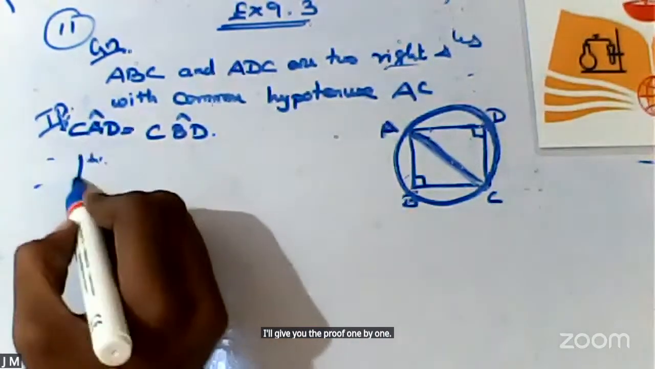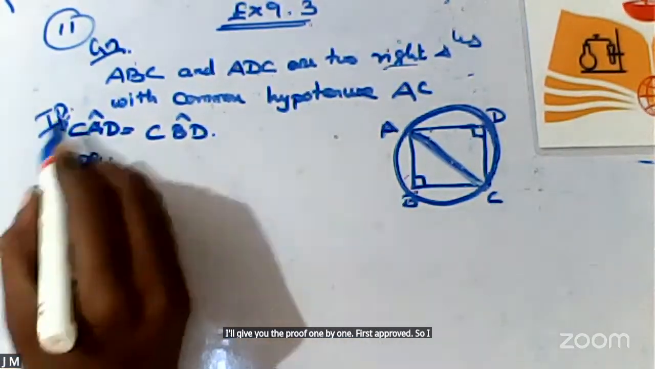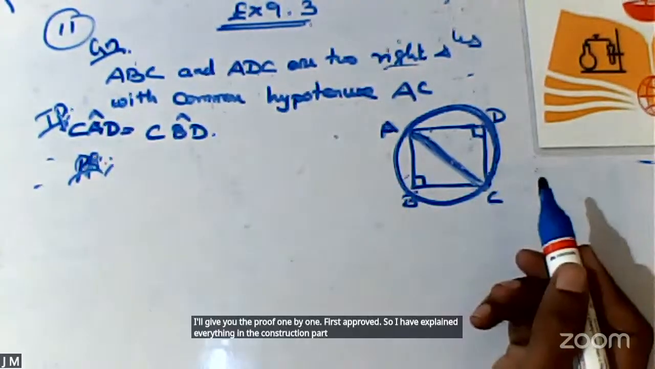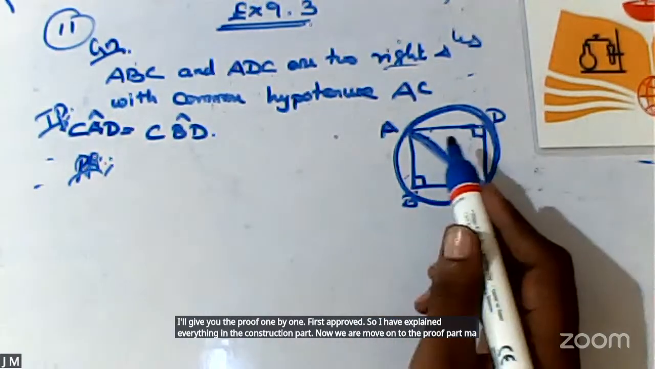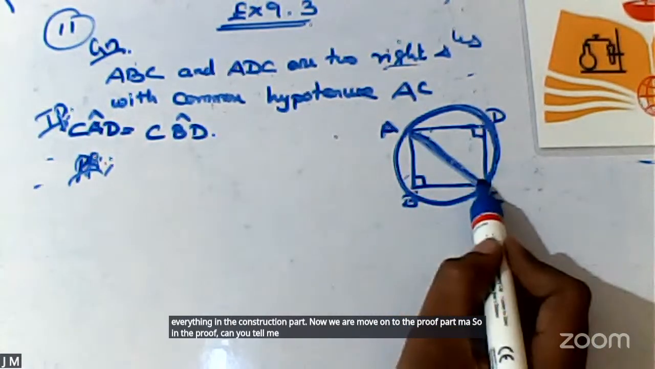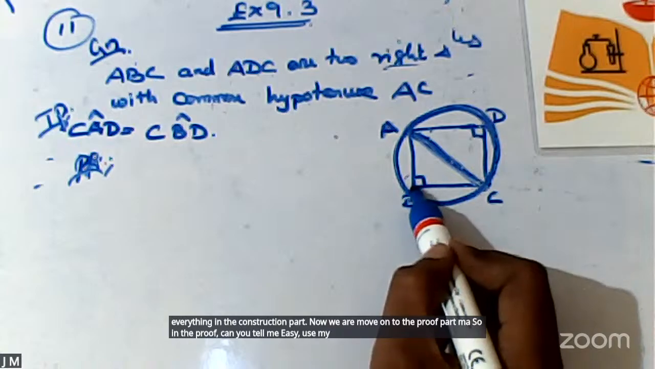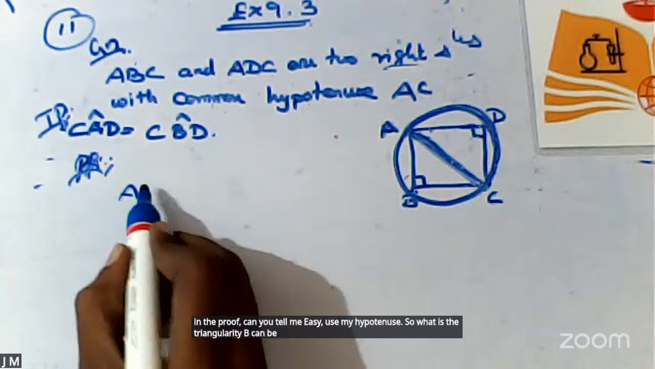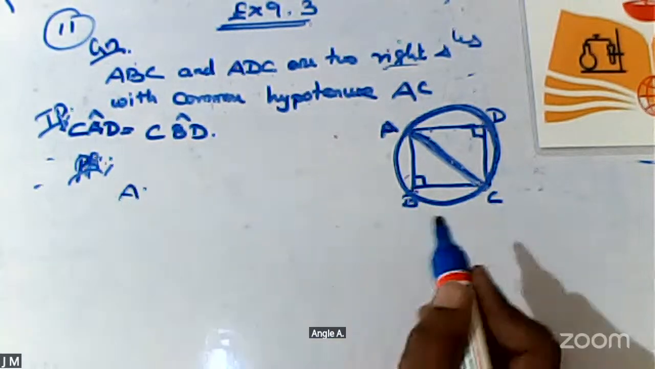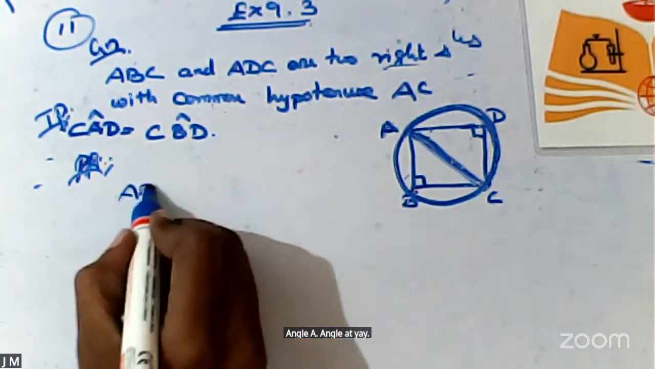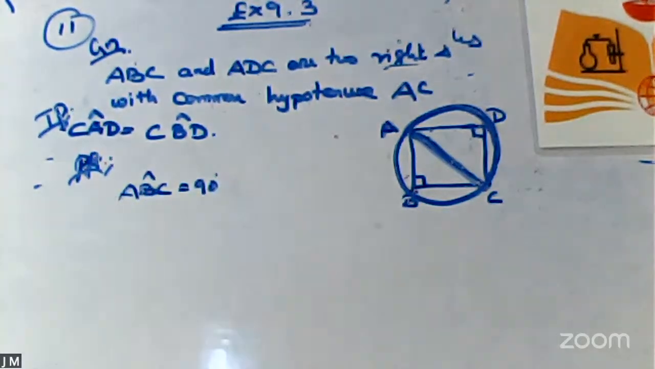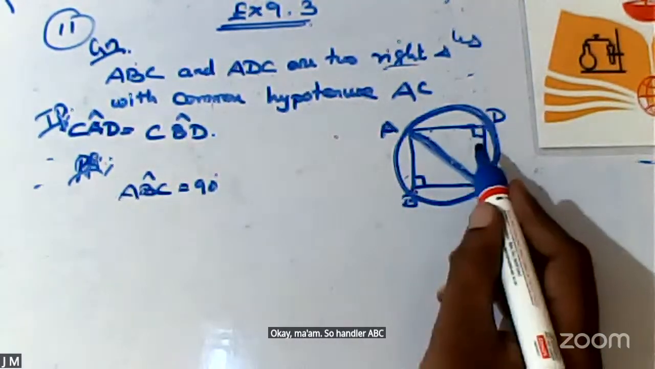First proof. I have explained everything in the construction part. Now we move on to the proof part. In the proof, AC is my hypotenuse. So what is the angle at B? It can be angle at A, B, C is 90 degree. Okay? So angle ABC is 90 degree.